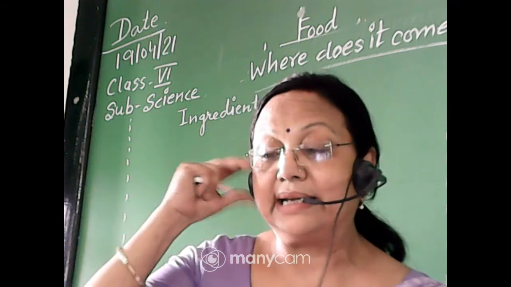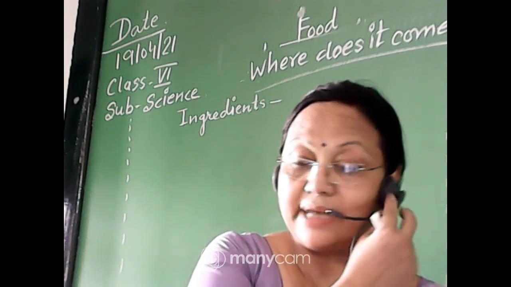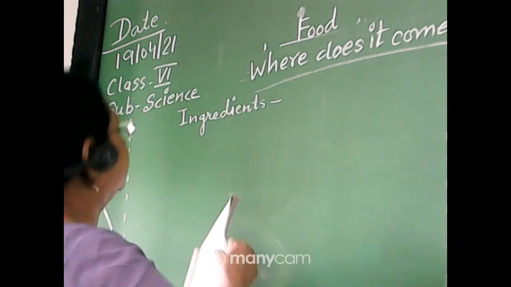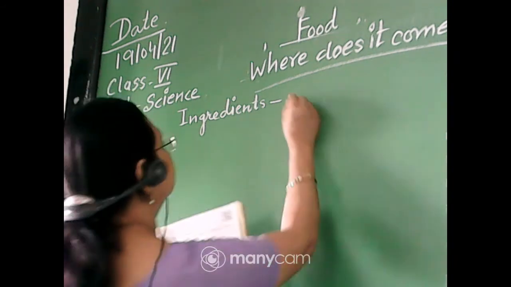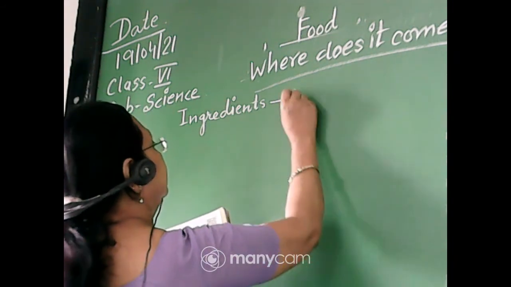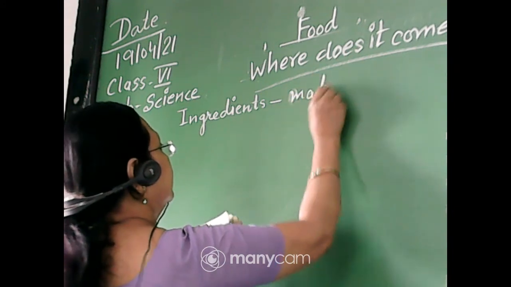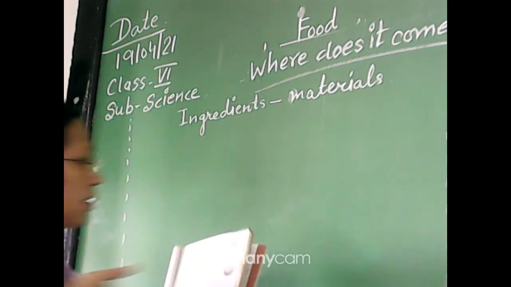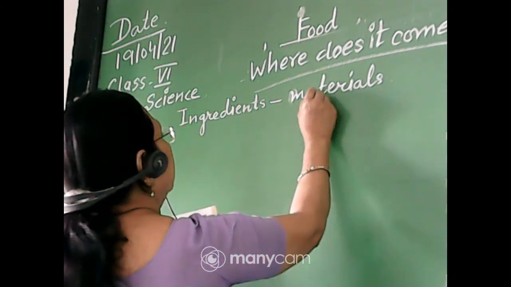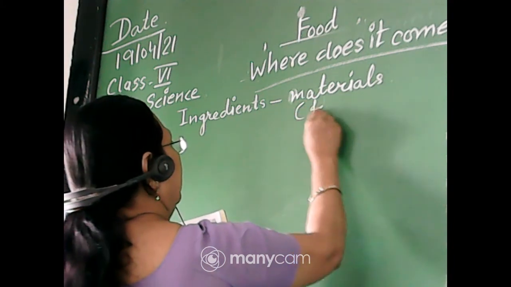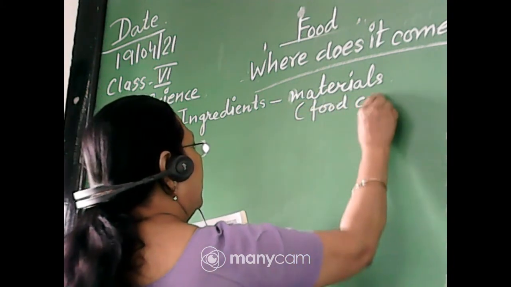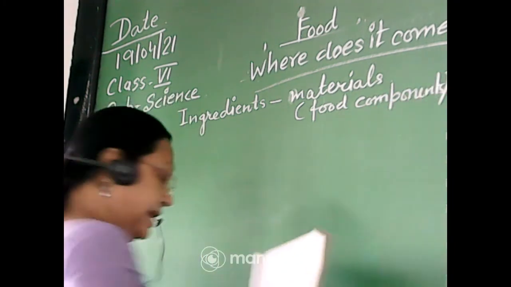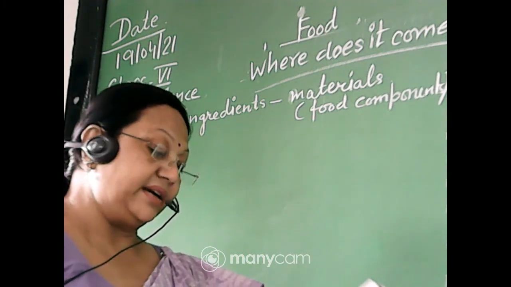You can say the materials. Any item is made up of many ingredients, so many kinds of materials. You can write materials or components.